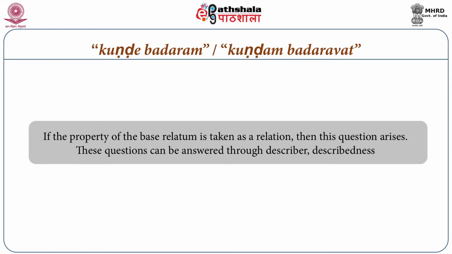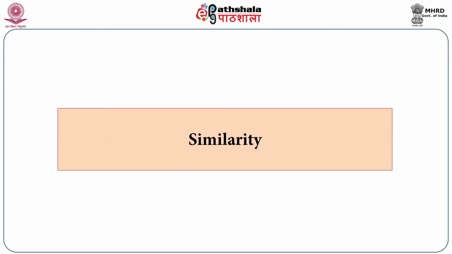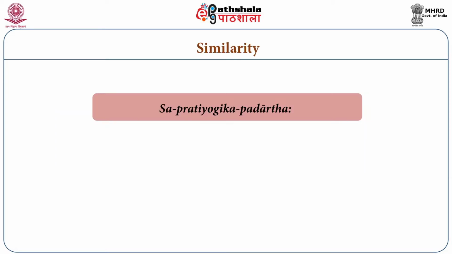So these are the points. And thereafter there is another thing, sadrishya, similarity. Similarity is understood as another relation, because when we are talking about similarity, it is always a sapratiyogika padartha. There must be a pratiyogi, a counter relatum, to similarity, because when we say that something is similar to, the question would arise, if I say that X is similar, to which?